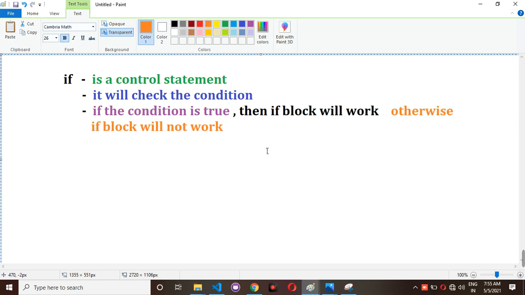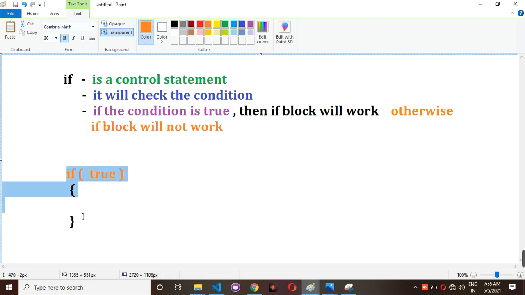So I am taking one example here. For this if, just for example, I am giving directly true as the value. Whatever you have written here, we should never write directly like this. Here we have to check the condition, but as of now, just for understanding purposes, I am giving true.